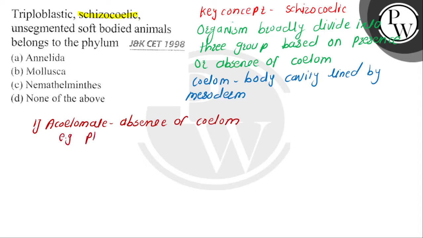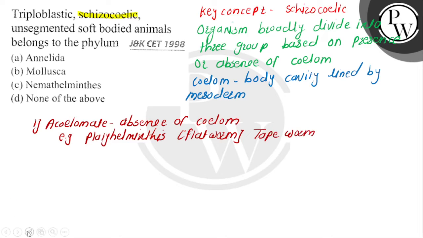Platy means flat. Examples of flatworms are Taenia solium, the tapeworm, or a liver fluke. So acoelomate is the Platyhelminthes.